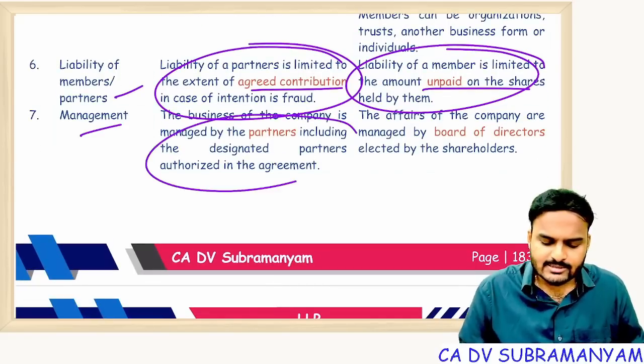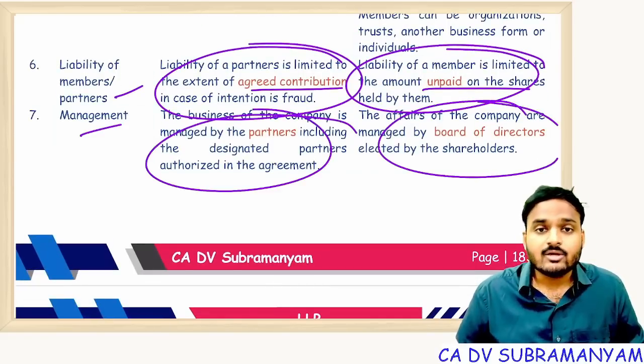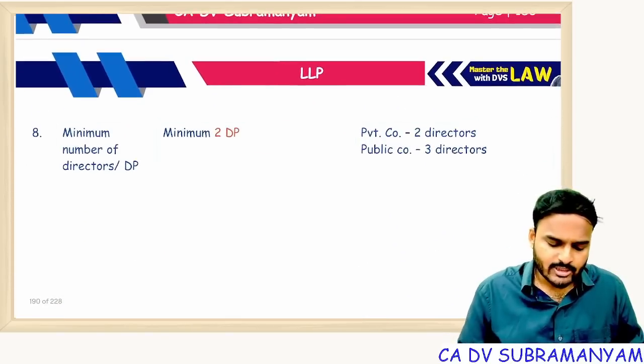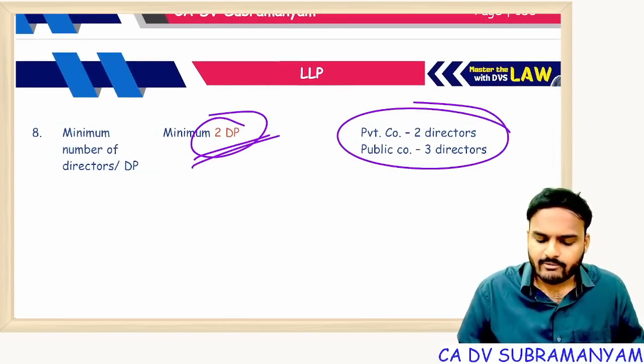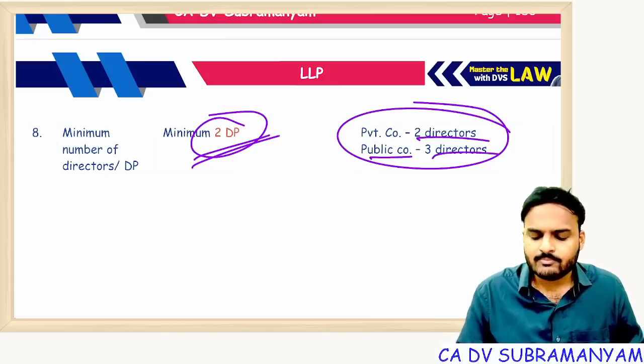Management is taken care of by designated partners. Here management is taken care of by the board of directors. And how many minimum designated partners are required? 2. But coming to company, private company minimum 2 directors, public company minimum 3 directors.